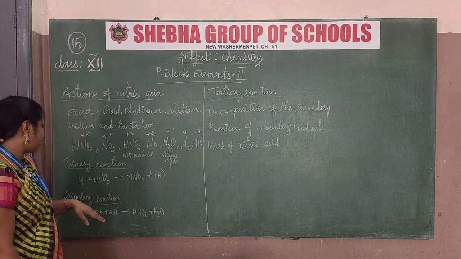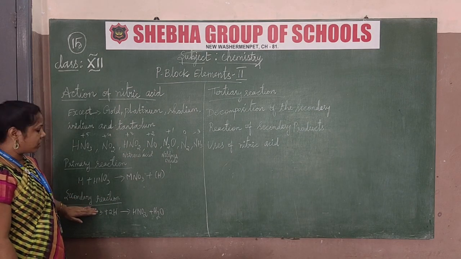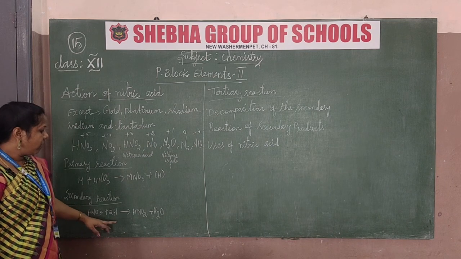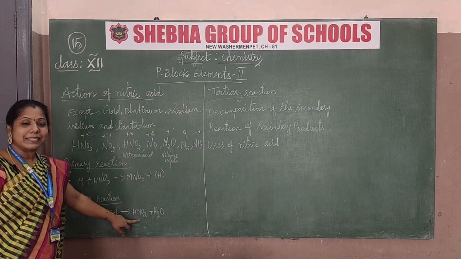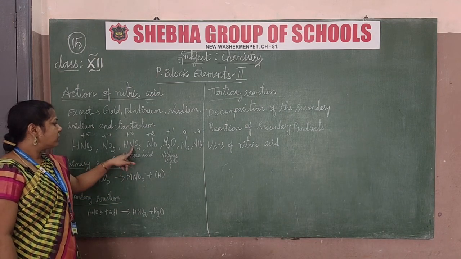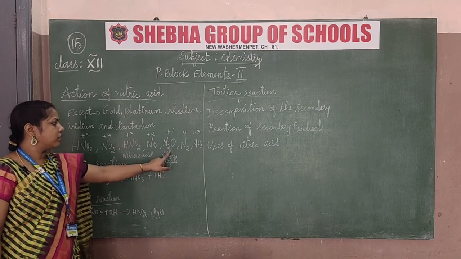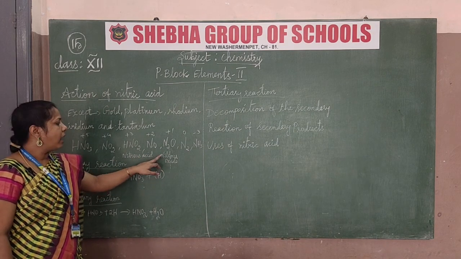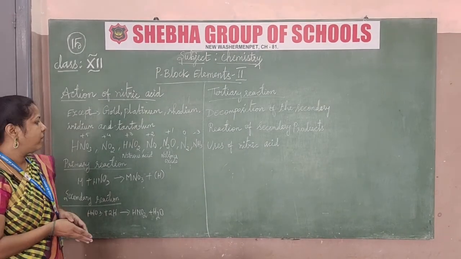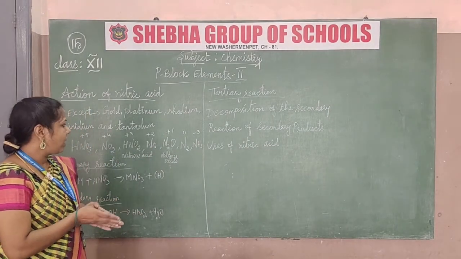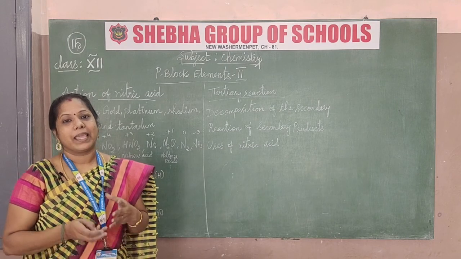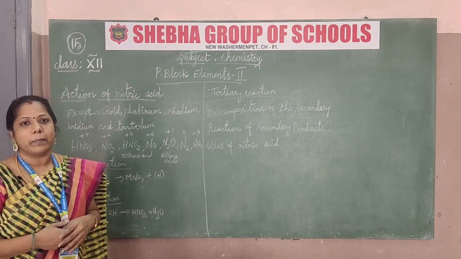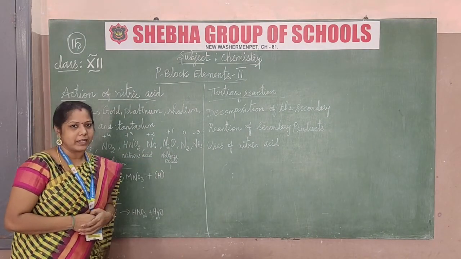Yes, nascent hydrogen. For the secondary reactions, nitric acid reacts with nascent hydrogen, and we can get nitrous acid. You have to notice that this is for nitrous acid and this is for nitrous oxide. So two different names: this is the acid category and this is the oxide category. Nitrous oxide, you can understand, is the laughing gas. Some film also is established for that gas. The laughing gas is nitrous oxide. Okay, so that is the difference.